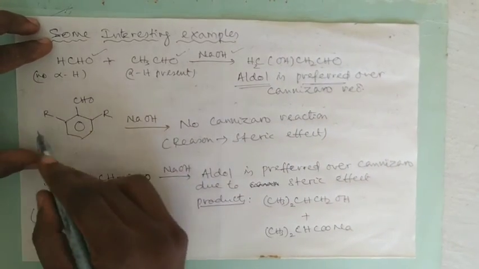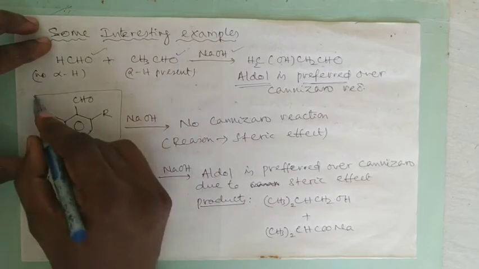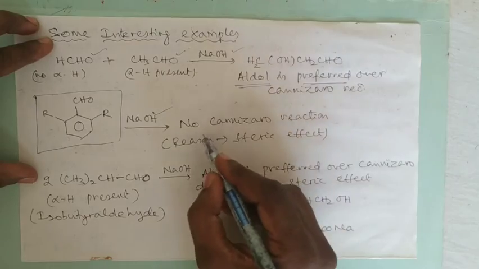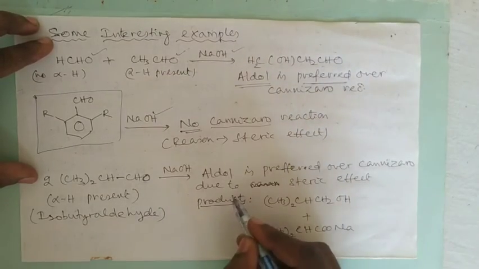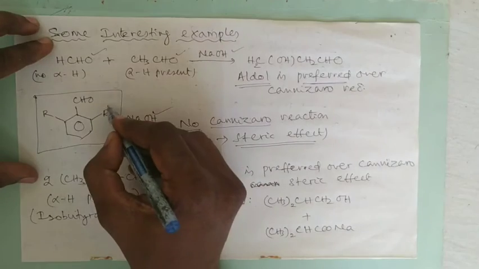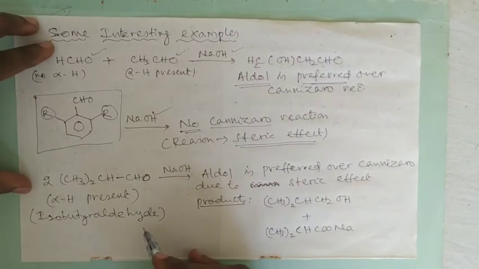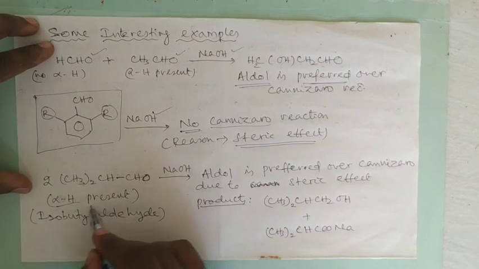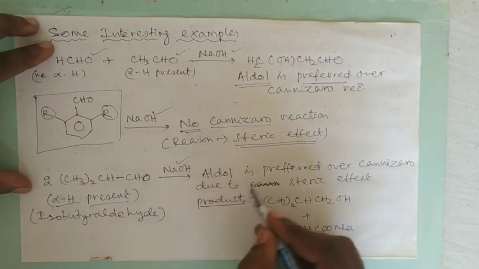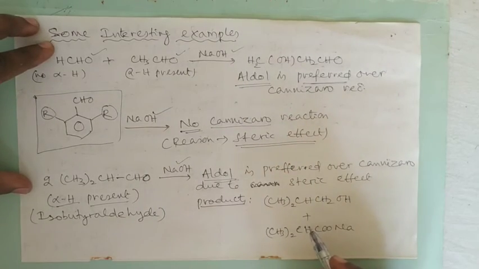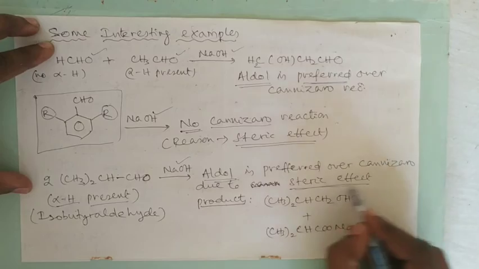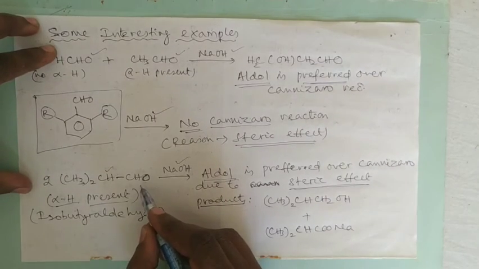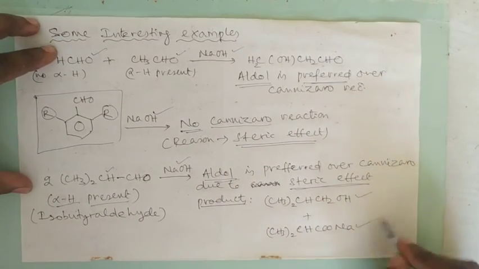Now for example, let us take this compound. If we subject it to sodium hydroxide, then we are expecting Cannizzaro reaction, but there is no Cannizzaro reaction because of steric hindrance of these two alkyl groups. Similarly, if you are taking isobutyraldehyde where alpha hydrogen is present and you are treating with sodium hydroxide, you won't get aldol condensation product. Again the same thing, steric effect. Instead of attacking the alpha hydrogen, it attacks the carbonyl carbon and you are getting Cannizzaro products.